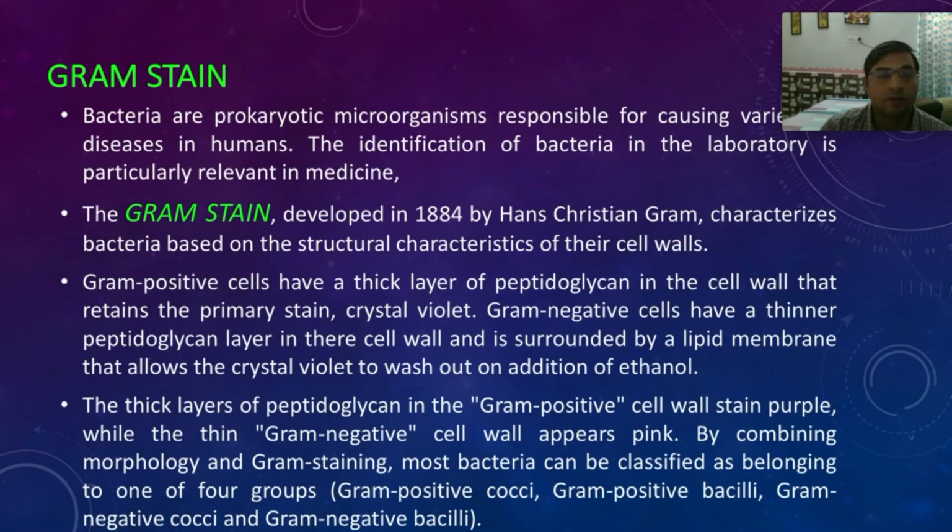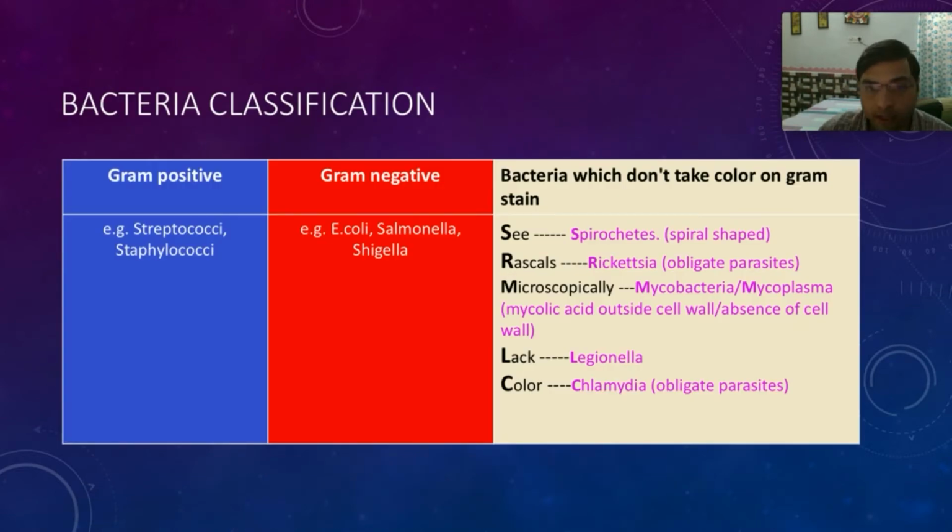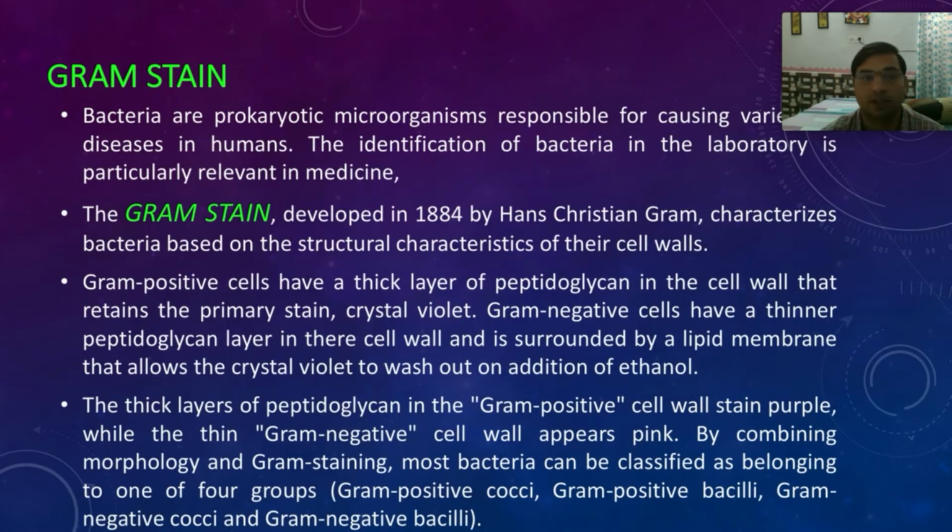So the gram positive and gram negative, and the bacteria which do not take any color on gram stain are regarded as rest. This broader classification is based on the gram staining. Now what is gram staining? This gram stain was developed by Hans Christian Gram, who put some dye over the bacteria and observed those bacteria under the microscope, and that dye and that procedure is called gram stain.